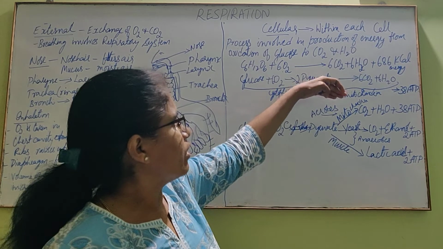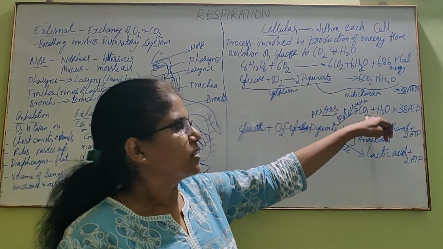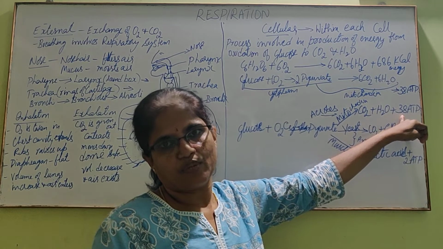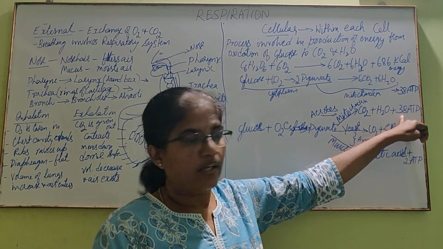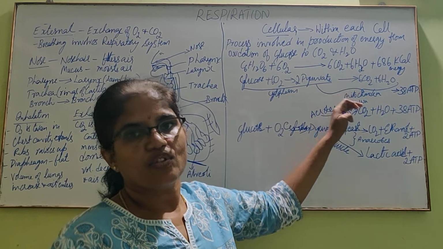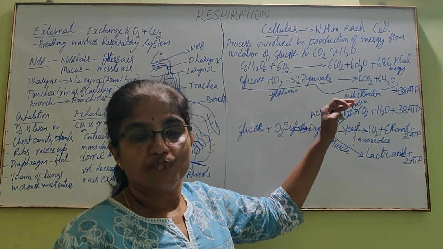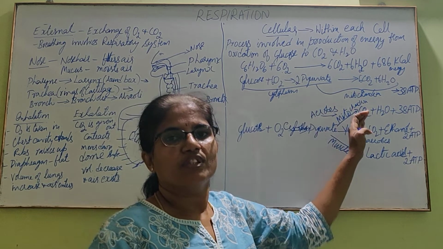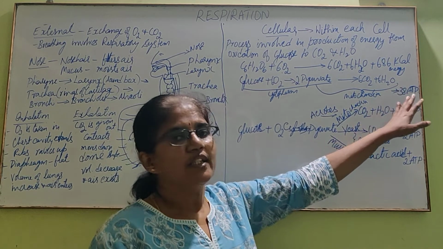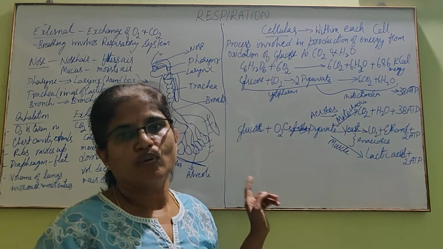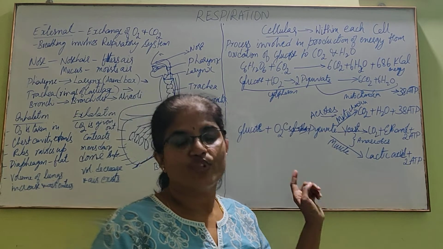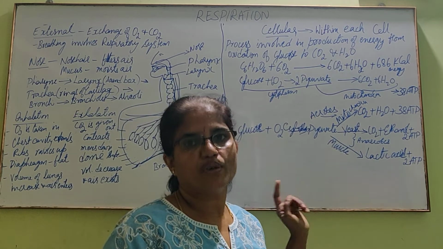It enters mitochondria and is converted to carbon dioxide and water, and 38 ATPs are produced. Okay, so mitochondria is called the powerhouse of the cell. Usually mitochondria is called the powerhouse of the cell because during cellular respiration it produces 38 ATPs from one molecule of glucose. You remember that. If they ask which is the powerhouse of the cell, you have to write mitochondria.